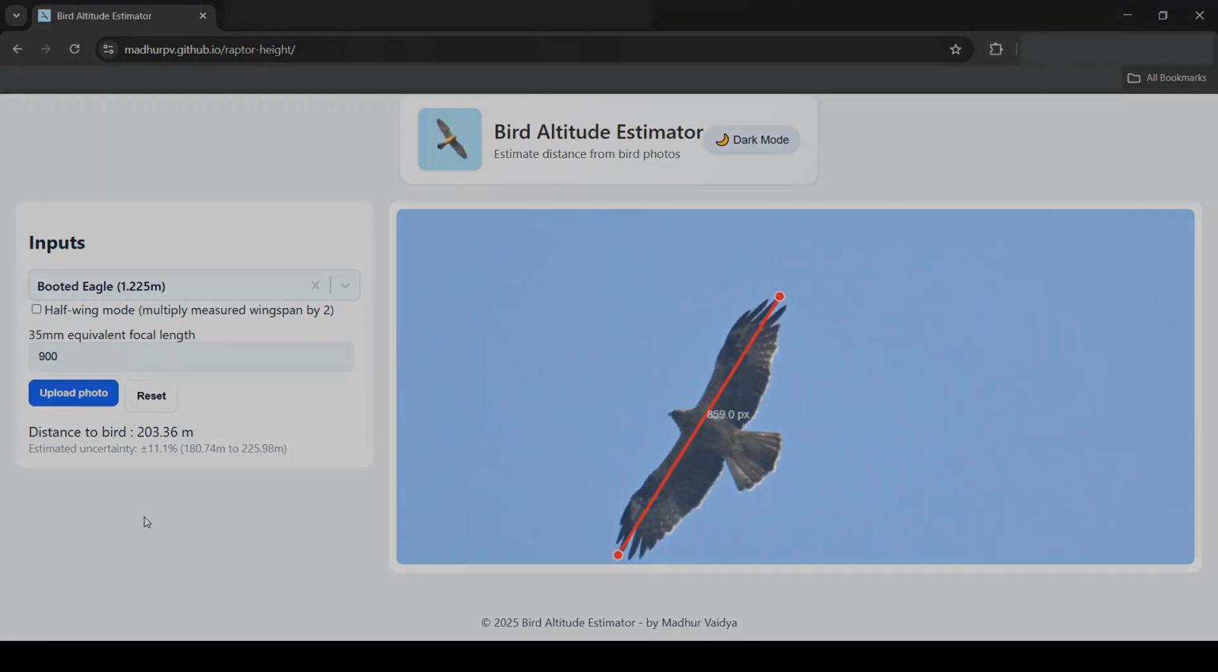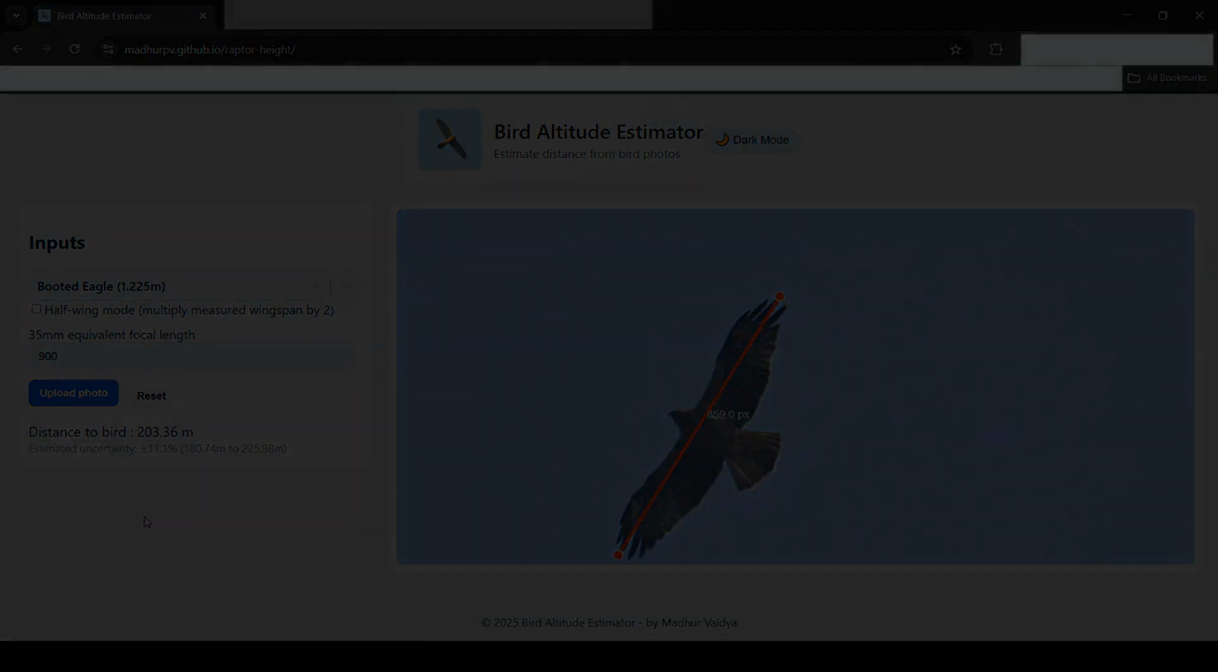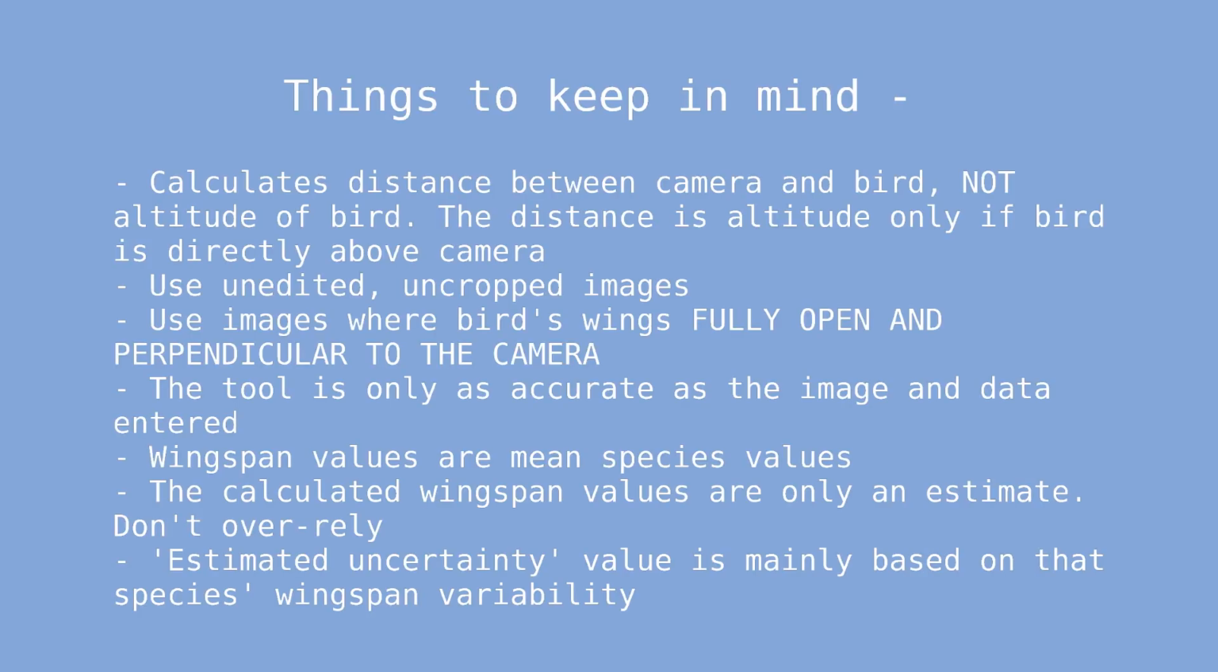Okay, here are a few things to keep in mind to get the best results. This tool calculates the distance between your camera and the bird, not the altitude of the bird. It will only represent altitude accurately if the bird is directly above the camera, as then the altitude roughly becomes the distance between the camera and the bird.